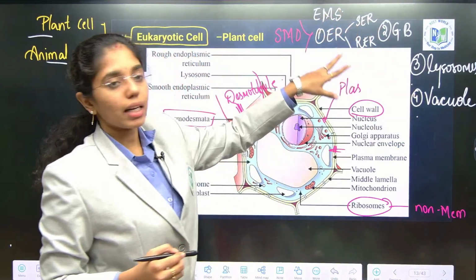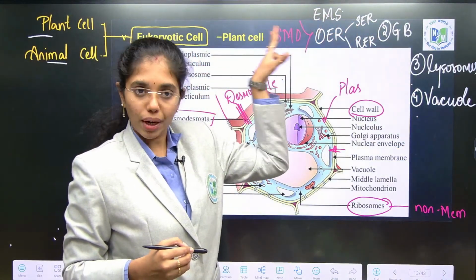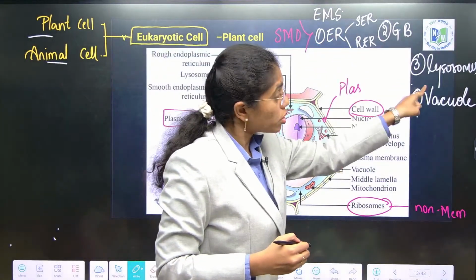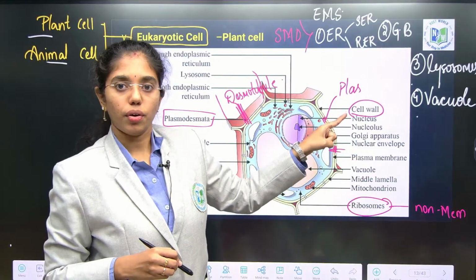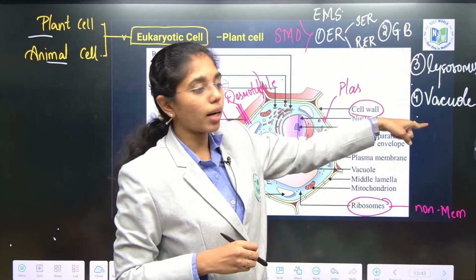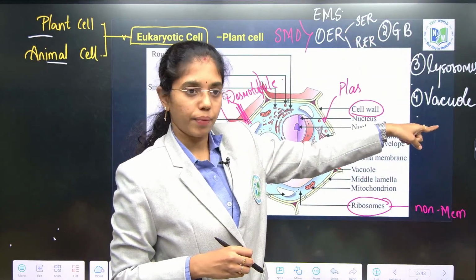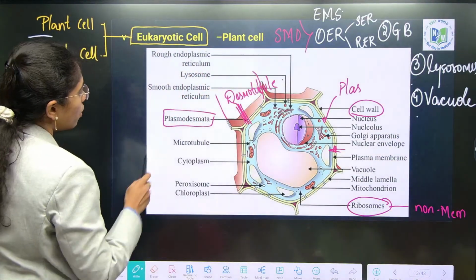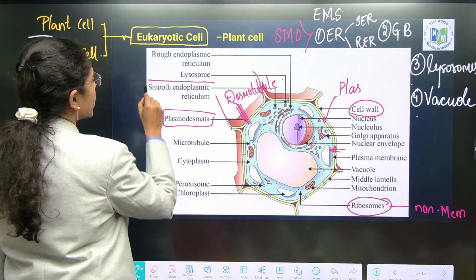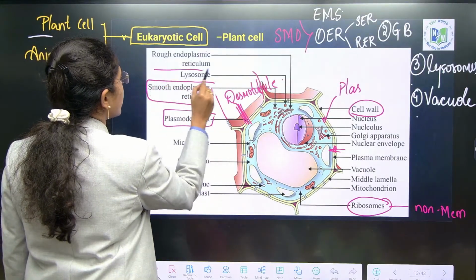These four organelles are placed under the endomembrane system because the functions of all these organelles are coordinated. Now you place it here, single membrane bound organelles: first smooth endoplasmic reticulum, then rough endoplasmic reticulum.